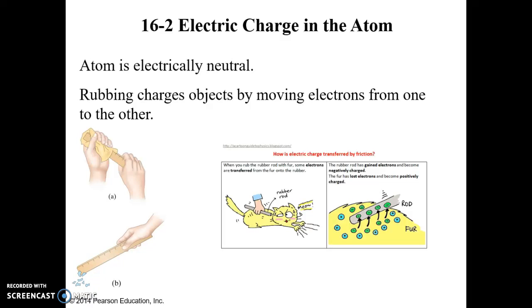The charging of a solid object by rubbing can be explained by the transfer of electrons from one object to another. When a plastic ruler becomes negatively charged by rubbing with a cloth, the electrons are transferred from the cloth to the plastic, leaving the cloth with positive charge equal in magnitude to the negative charge acquired by the plastic.